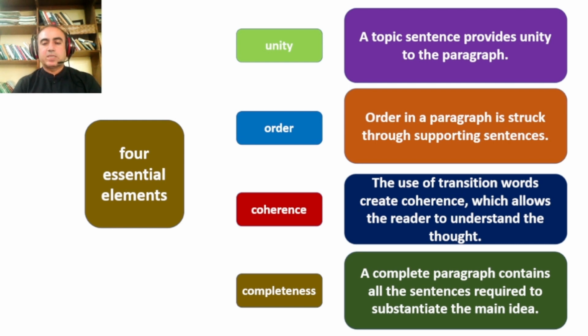We have a check with ourselves. If we ask these questions and the answer is yes for each question, it means our paragraph is complete.